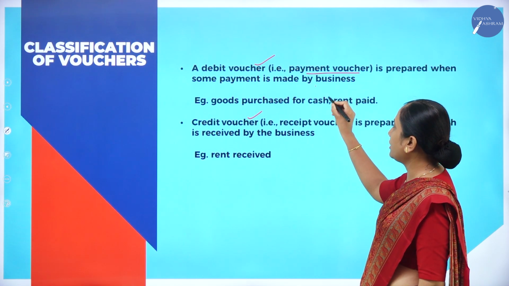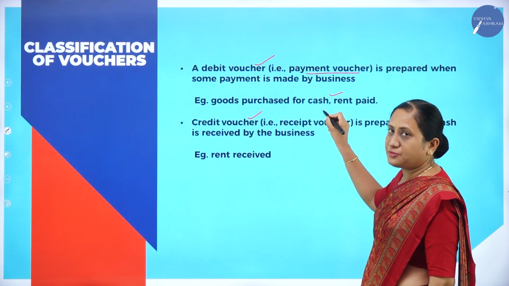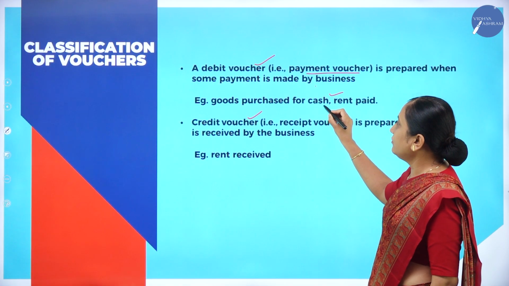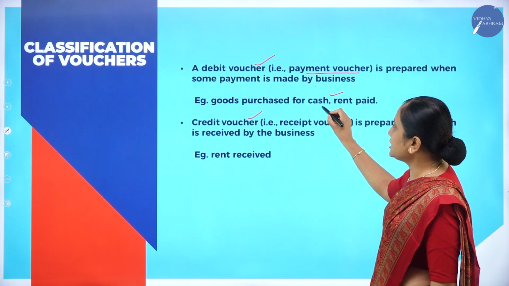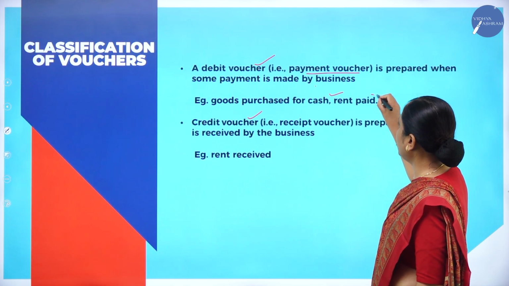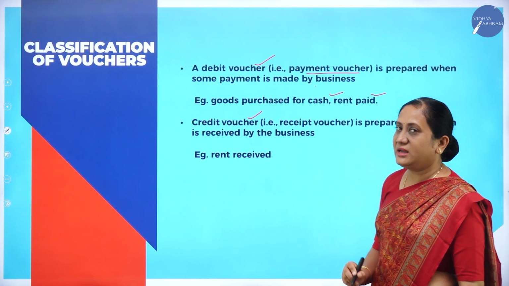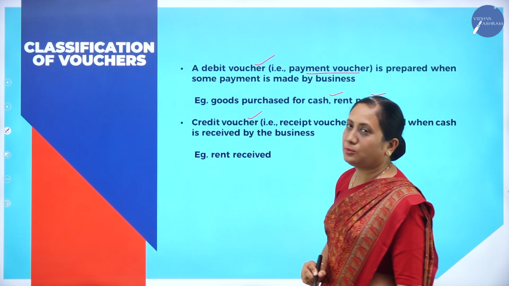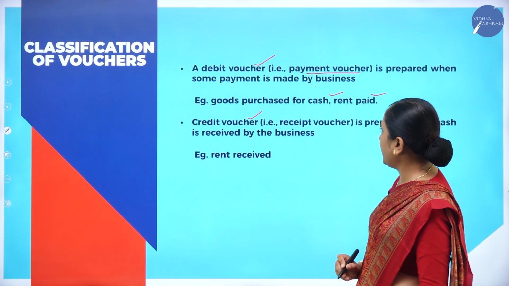goods purchased for cash. Goods purchased for cash is one example. Whenever goods are purchased for cash, it is an expense, and debit voucher is prepared. Rent paid is an expense. At that point of time also debit voucher is prepared.